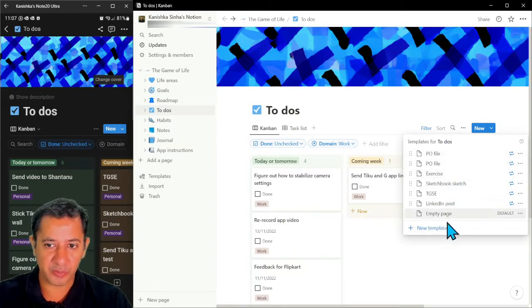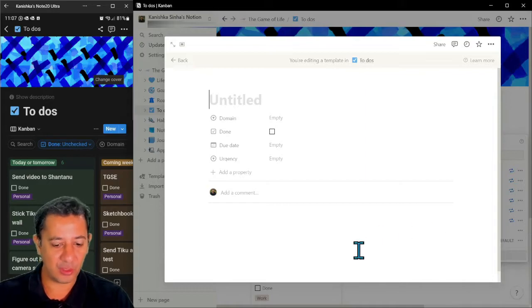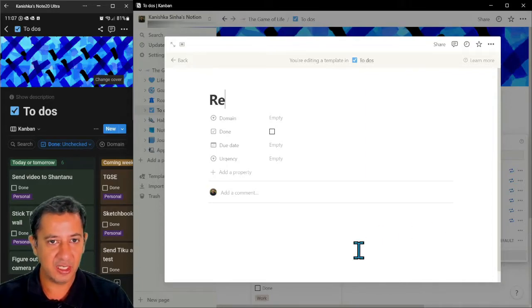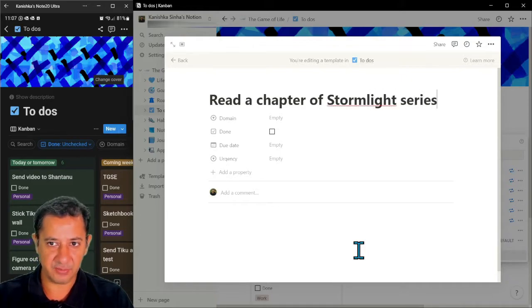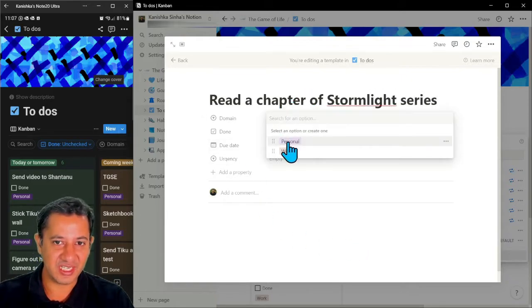So you can see over here are all my recurring tasks. So first, let me create the task that I want to recur on a regular basis. So let's say read a chapter of Stormlight series. I'm trying to get back into fiction. That's obviously personal.